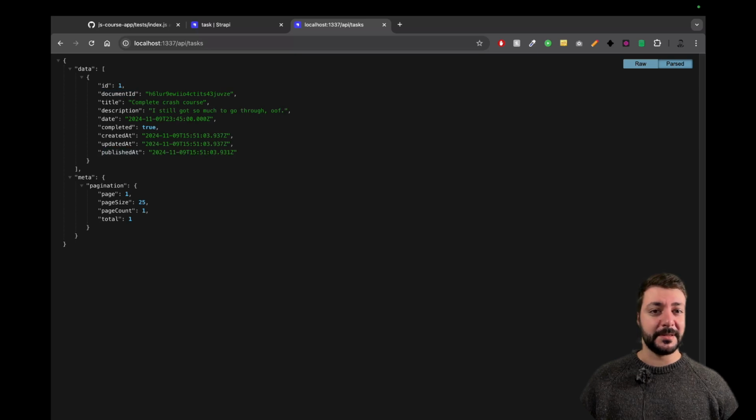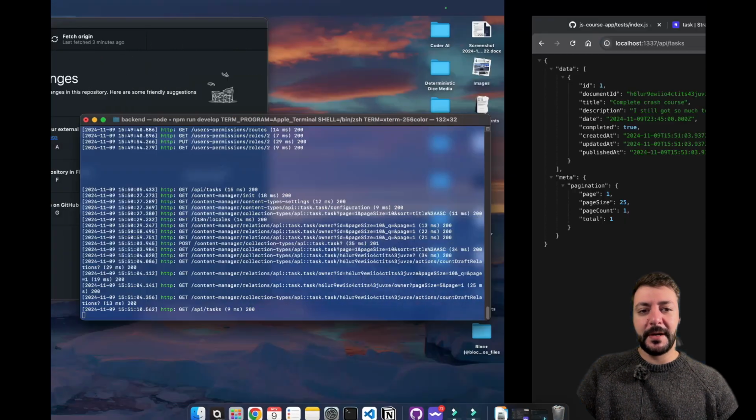This is how fast the ecosystem goes. I didn't know these things. I've used Strapi for so long and it changes all the time, but it's not a big deal. It's just additional stuff that you can have and probably remove. It doesn't really matter. Now, let's have a look at also how to test our API from a different point of view.